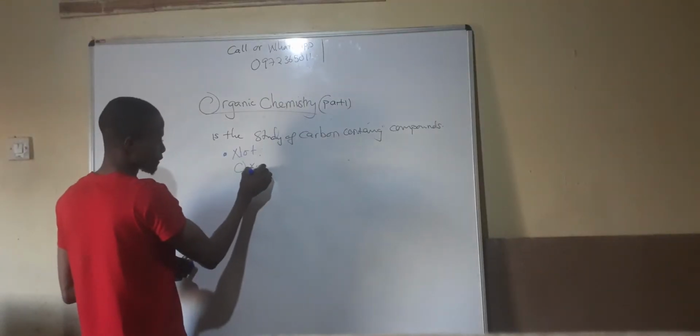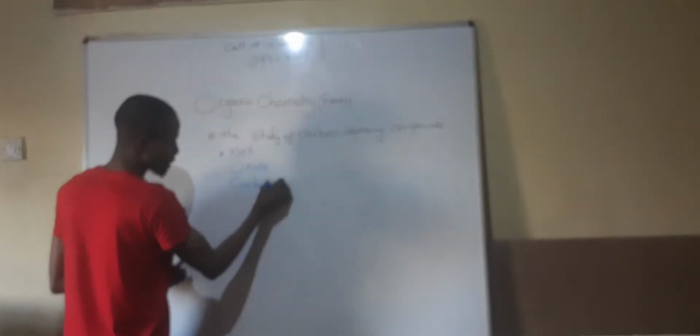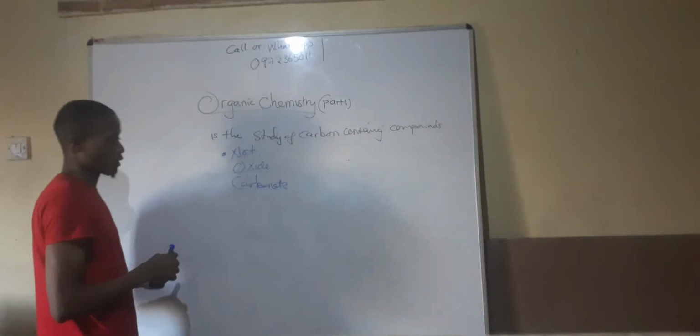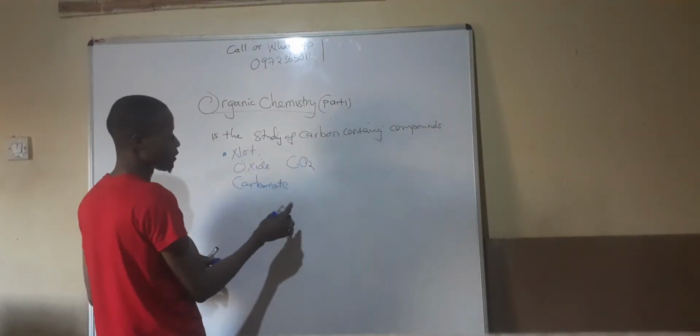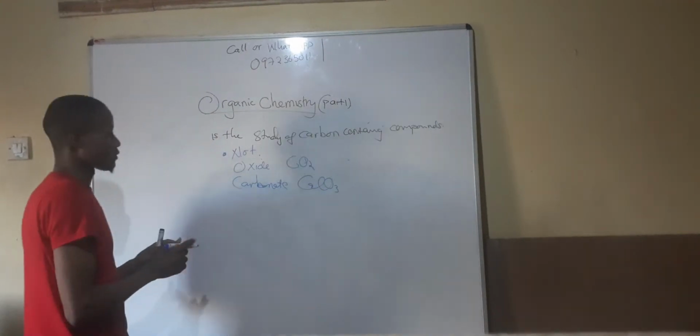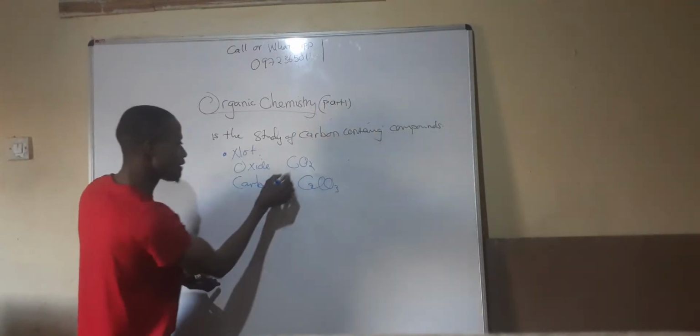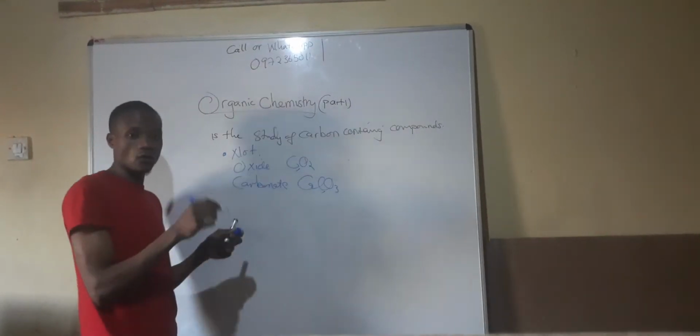So not oxides or carbonates. These are not organic compounds. For example, carbon dioxide or calcium carbonate are not organic compounds. Even though they have the element carbon, they are not organic compounds.